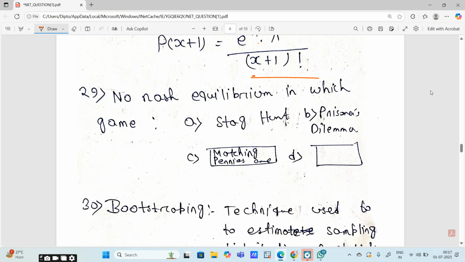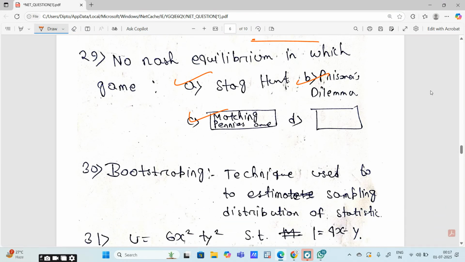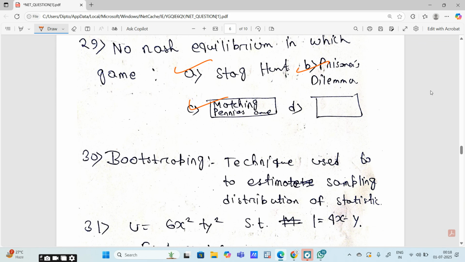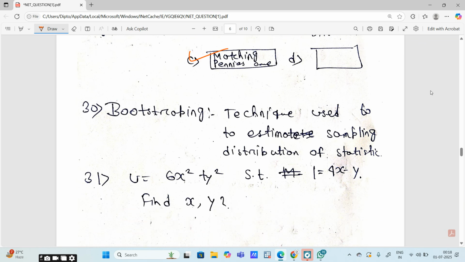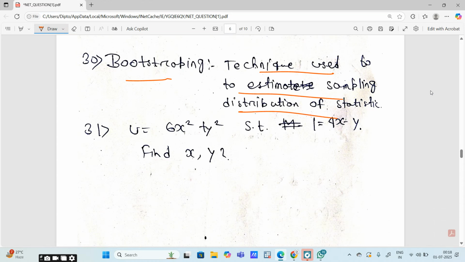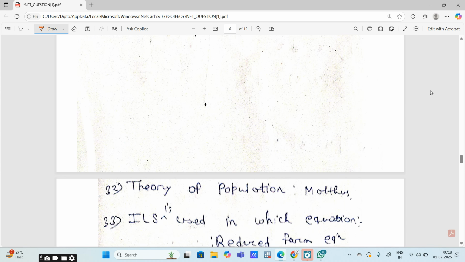No Nash equilibrium in which game? Stag hunt has a Nash equilibrium. Prisoner's dilemma has. Matching pennies also has a Nash equilibrium. And there was another option that I can't remember. That was basically the answer of this question. What is bootstrapping? It is basically a technique used to estimate the sampling distribution of a statistic. Okay, this question is probably repeated.